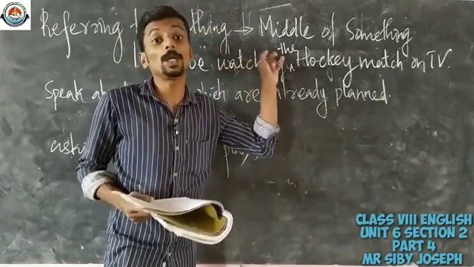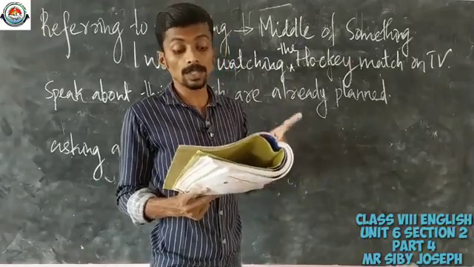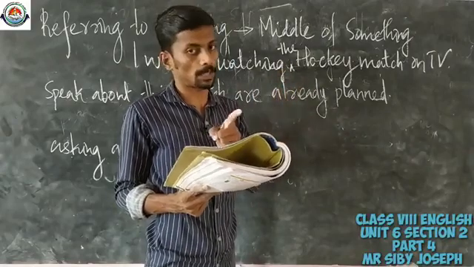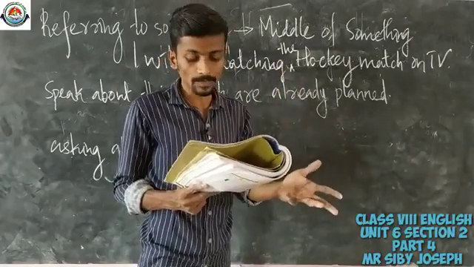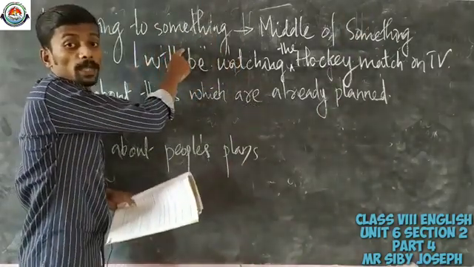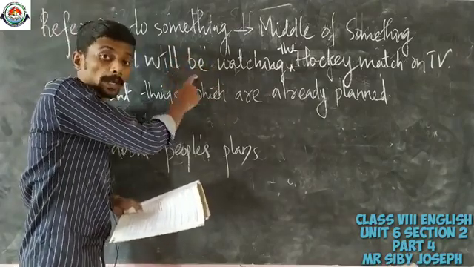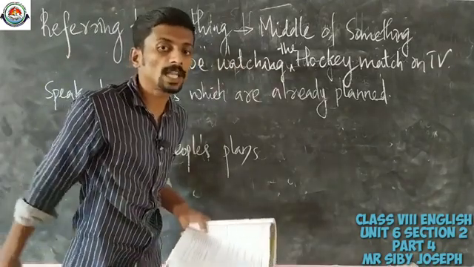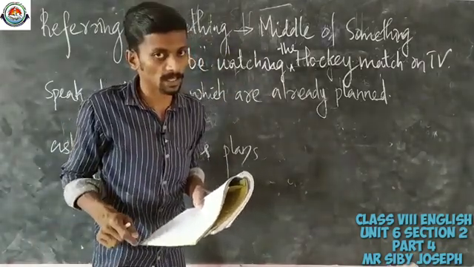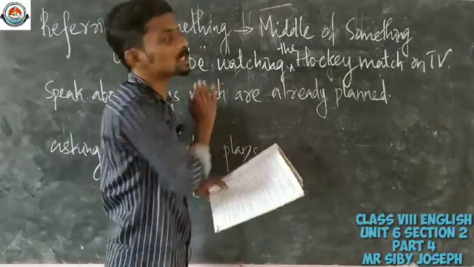This person will be doing something. So that is what is written here, that we use future continuous to say that we will be in the middle of doing something. We will be doing something at a certain time in the future. So from 4 p.m. to 5:15 p.m. in the afternoon, he will be watching the hockey match on TV. That means he will not be free from 4 to 5:15. So in such cases we tend to use future continuous.